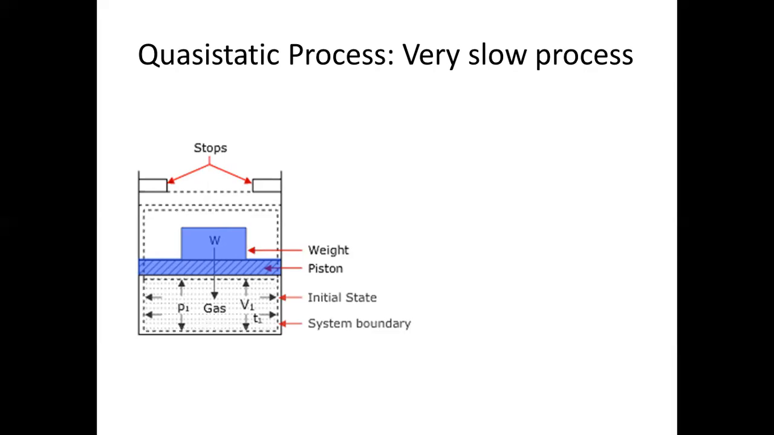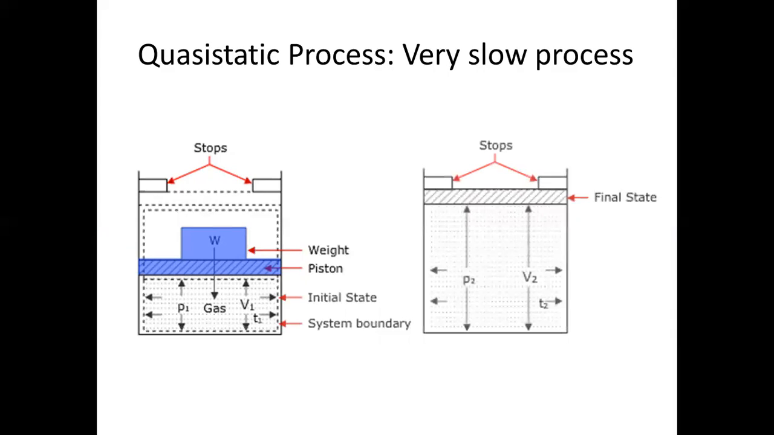Let us consider a cylinder and piston arrangement, where the piston is balanced by a weight against the force from the gas inside that cylinder, and the gas will have pressure P1, volume V1 and temperature T1. So this can be taken as the initial state. Here W, the weight, will balance the force exerted by this gas on the piston, and that's why it will not have any movement. So it will be in a static position.